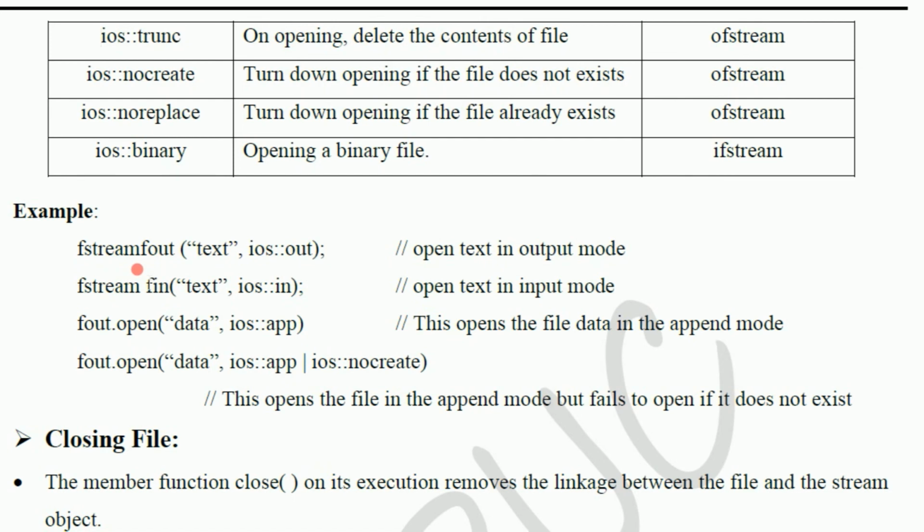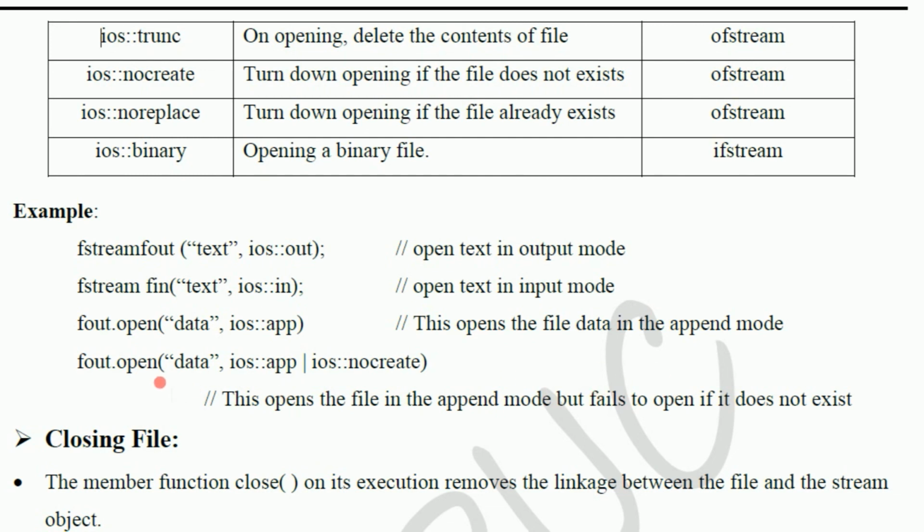So fstream fout("text", ios::out) opens a text file in output mode. fstream fin("text", ios::in) opens the text file in input mode. fout.open("data", ios::app) opens the file data in the append mode.